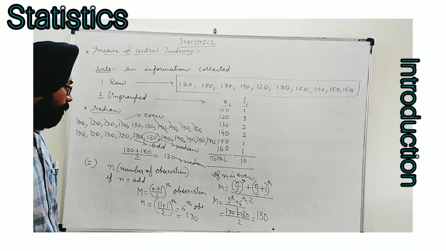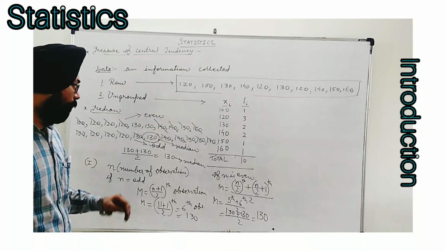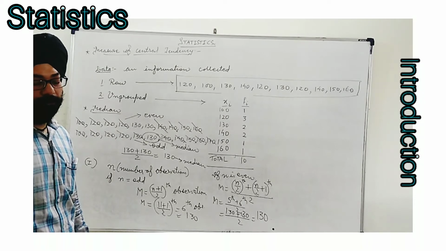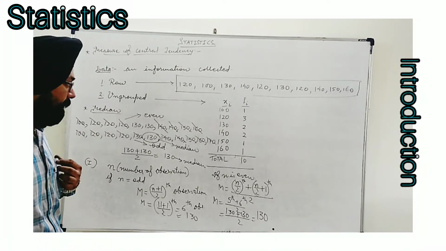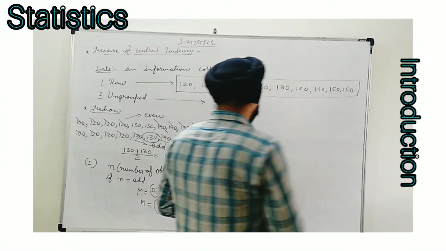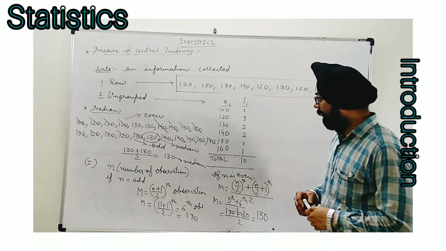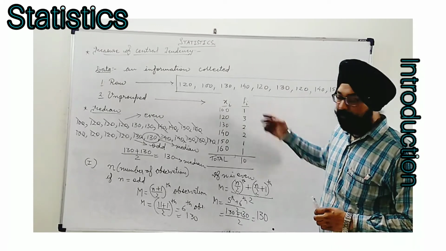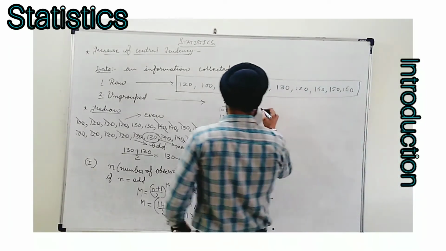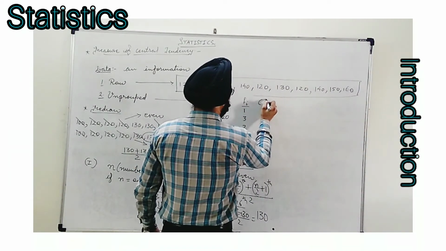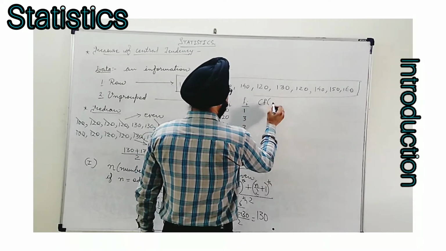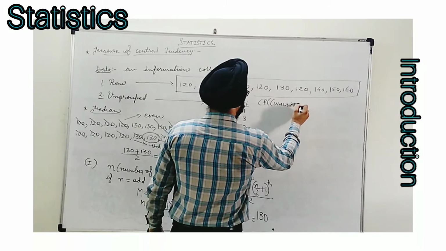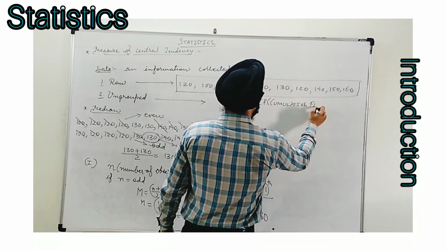Now let me tell you, there is not a big change in the case of ungrouped data. Almost the same method we use for ungrouped data also. How is that? Let's see. Here, as we are given two columns and repetitions are given separately, we find one extra column known as CF. CF is cumulative frequency.